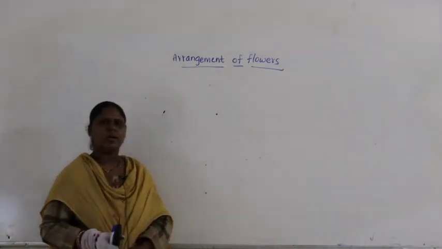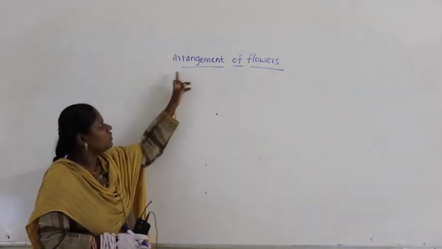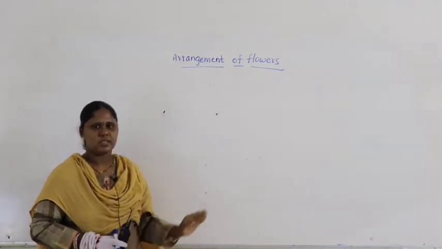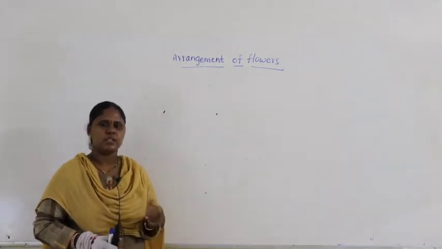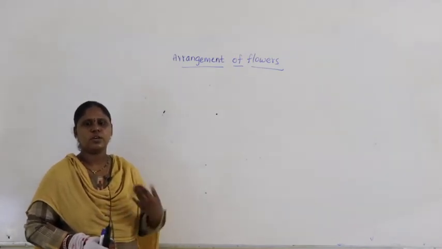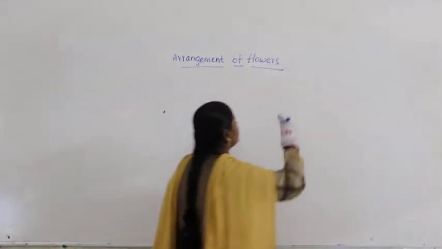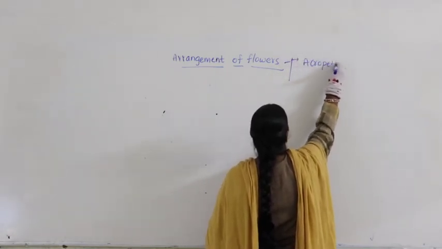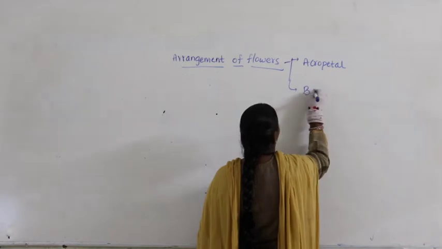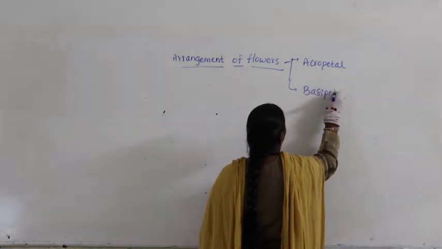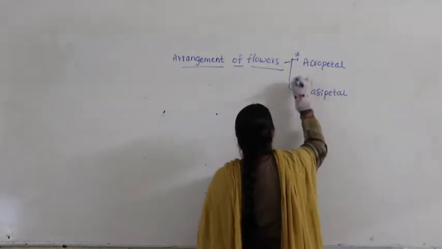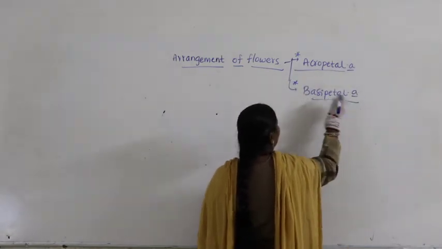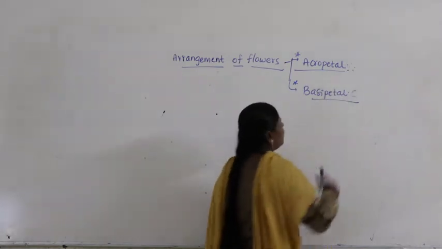Now, let us continue further. Arrangement of flowers. Now, if you look at the arrangement of flowers, previously we discussed two categories. Which are the two categories we discussed? We discussed the two categories called acropetal arrangement and the other one called basipetal arrangement. So, one we discussed is acropetal arrangement, the other one is basipetal arrangement. So, you know it very well.